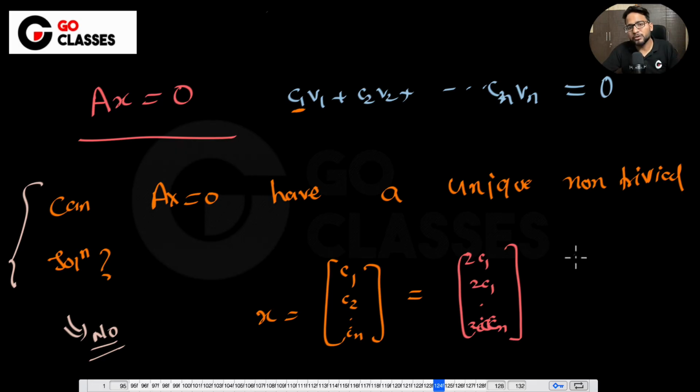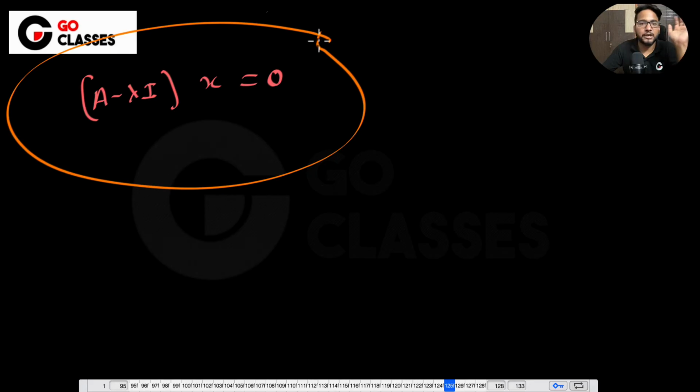Now, why I'm telling you this story is because let's connect it to A minus lambda I into x equal to 0. Do you remember I told you once that if you are solving this kind of equation, you always have at least one free variable?